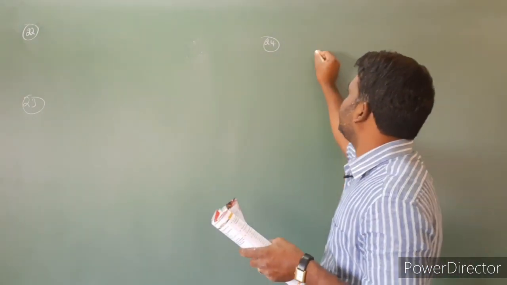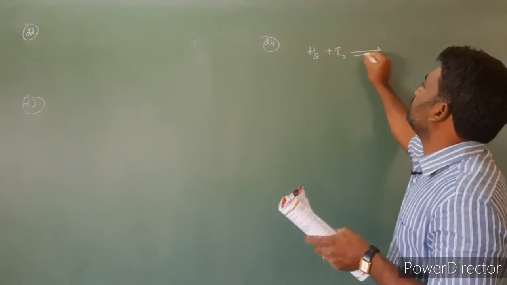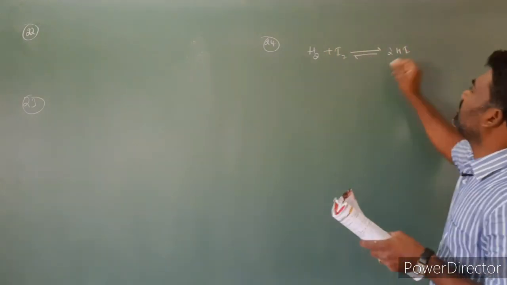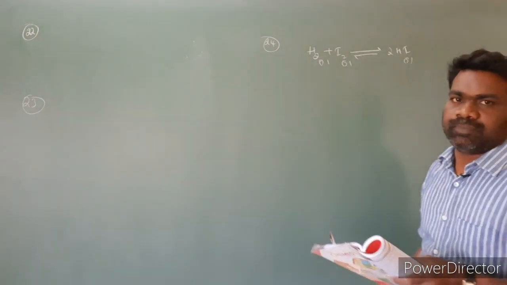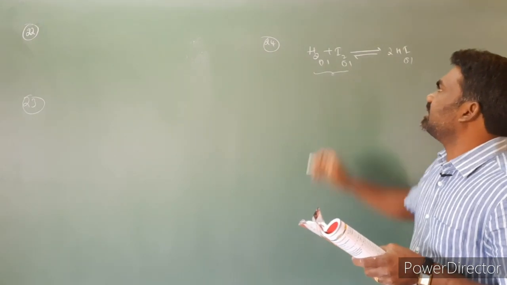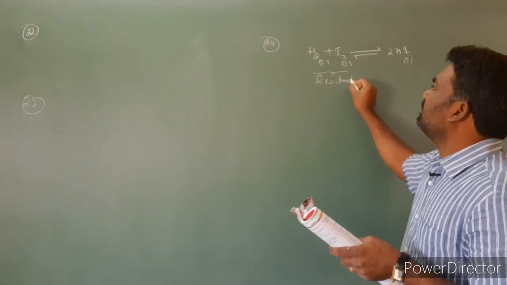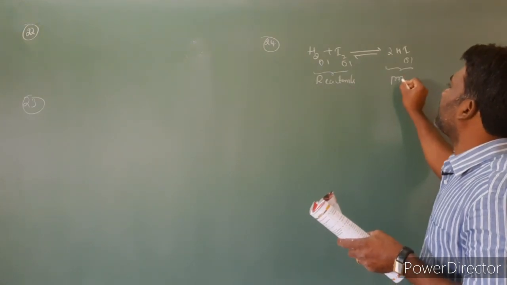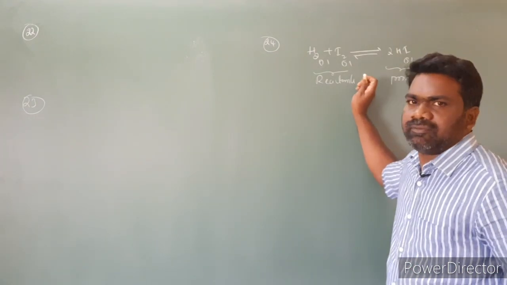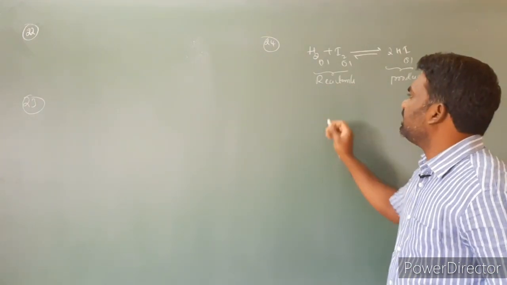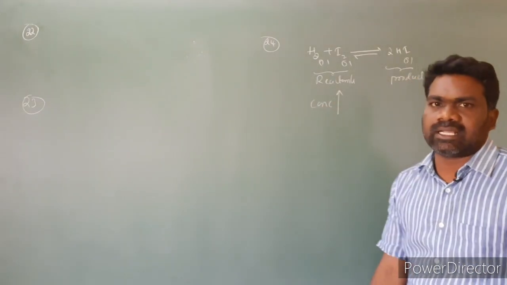Suppose I am taking a hypothetical reaction, H2 plus I2 gives 2HI. So this is the reaction I took. These are the reactants, and HI is the product, isn't it? There is already an equilibrium between the reactants and product. In the first case, I am increasing the concentration of reactants.